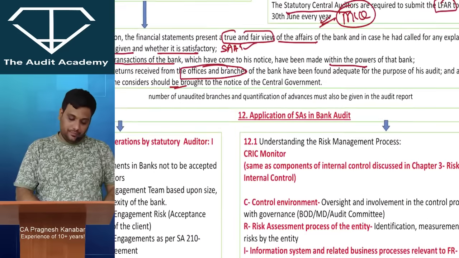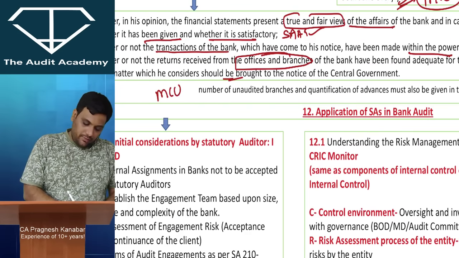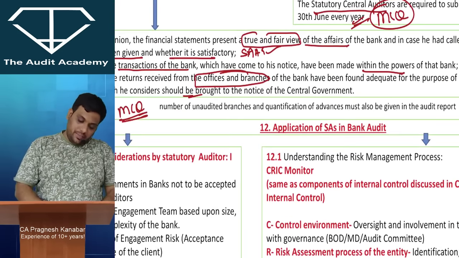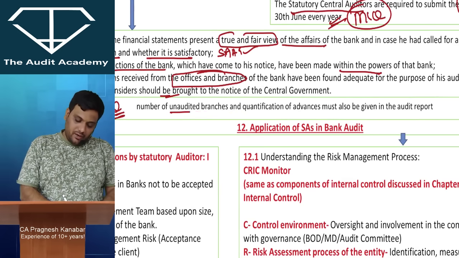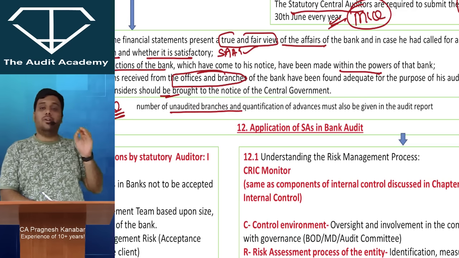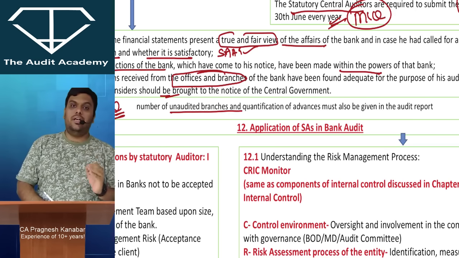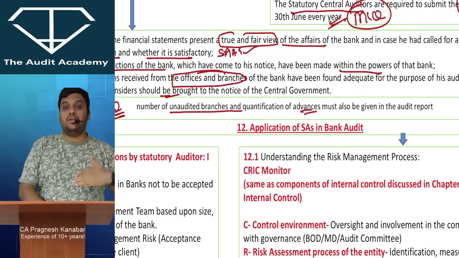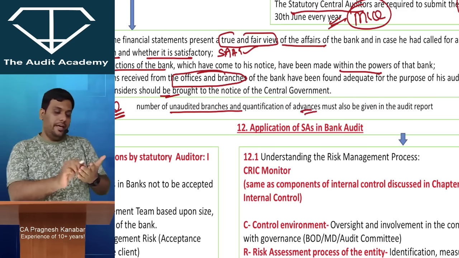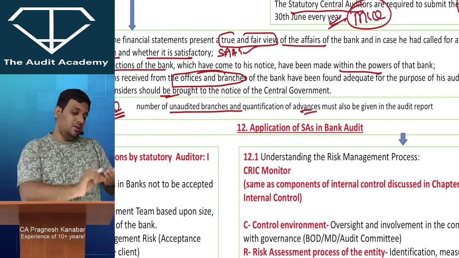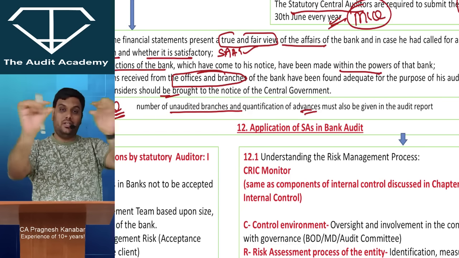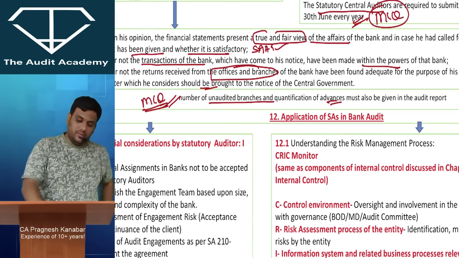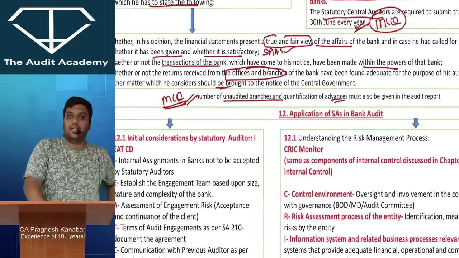Okay. Now, one more MCQ line. In your statutory audit report, it is compulsory to state the number of unaudited branches. I repeat, in the statutory audit report, it is compulsory to state the number of unaudited branches and what were the advances of those branches or income of those branches. So, okay, total advances given by the bank 100. From the unaudited branches, it was 20. As a quantification, you will have to give. This has been asked even at final CA level MCQ. So it is possible that they can ask at your level also. Am I clear with this?